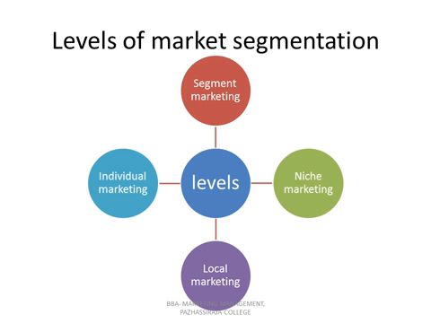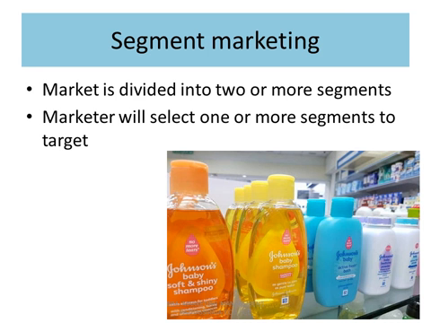Now we will learn about levels of market segmentation. There are 4 levels of market segmentation. The first one is segment marketing, the second niche marketing, the third local marketing, and the last individual marketing. In segment marketing, the company will divide the entire market into 2 or more segments, and they will select 1 or more segments as target.